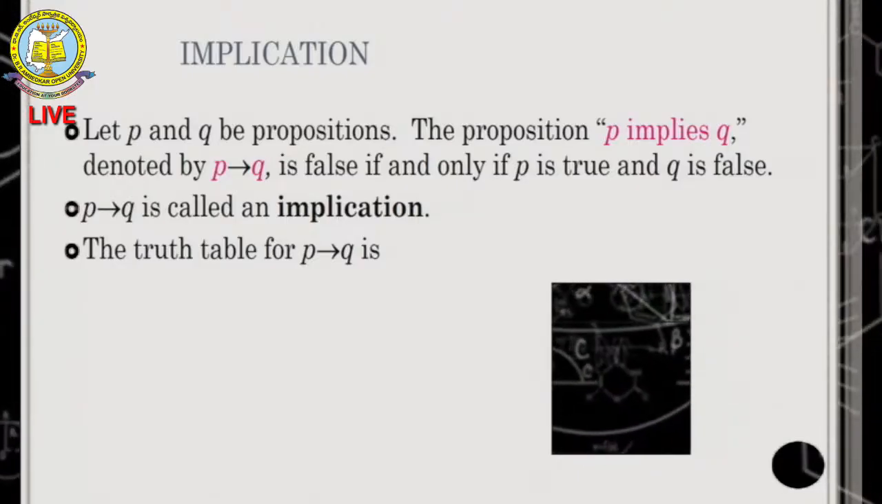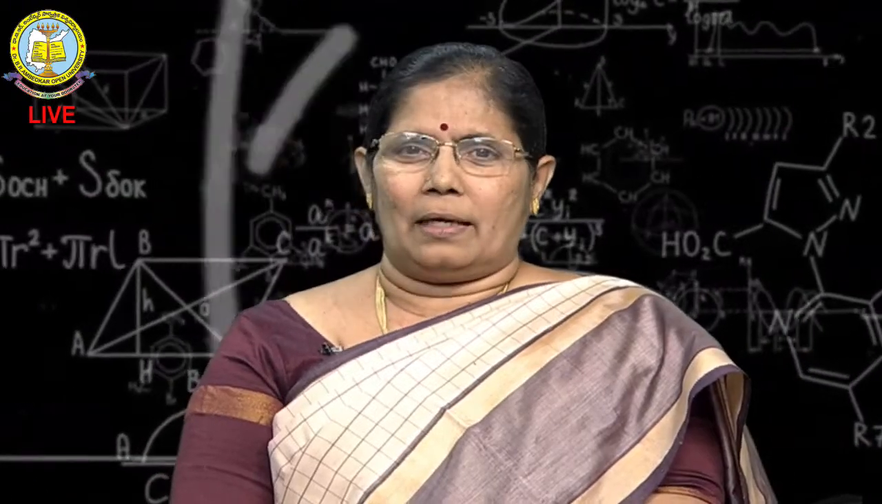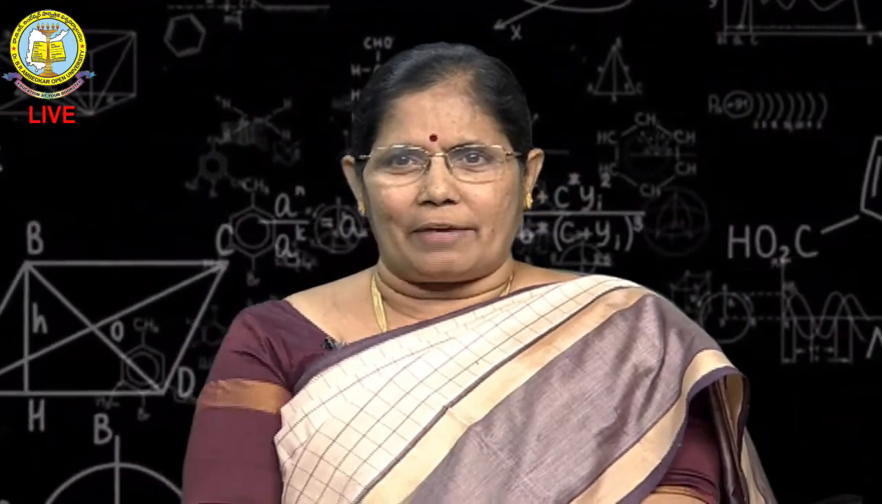If Isaac Newton discovers America, then there are 7 days in a week, always true. Why? Because whoever discovers America, it does not matter, the number of days in a week is 7 only. It is a true statement. That means false implies true is always true.